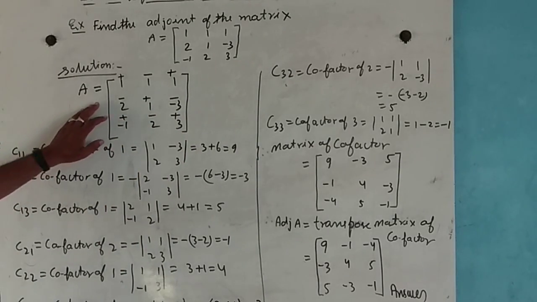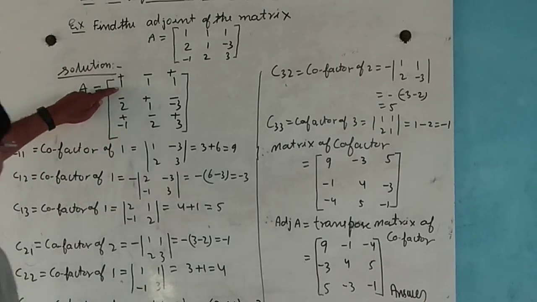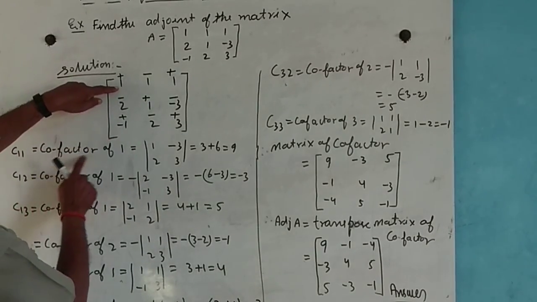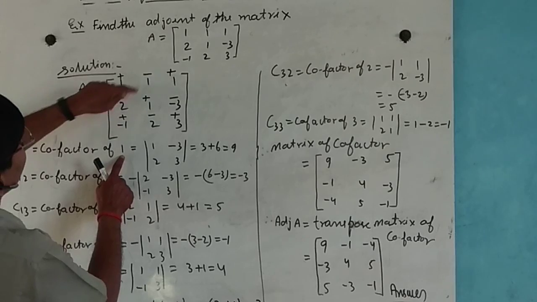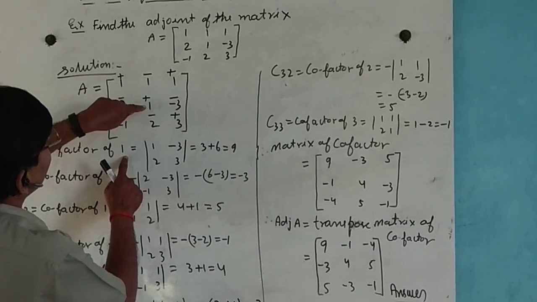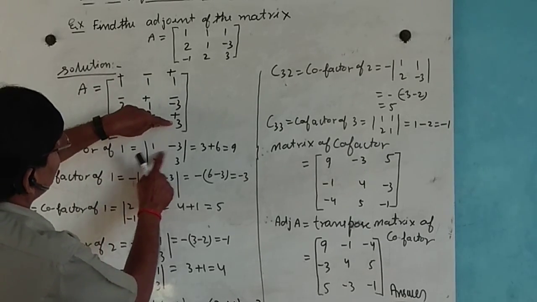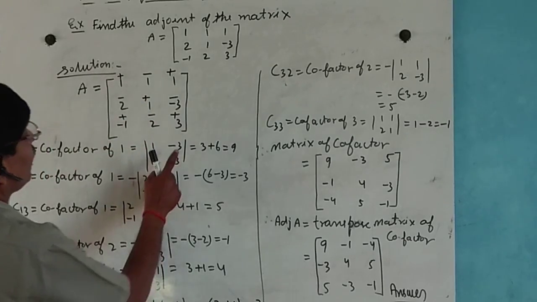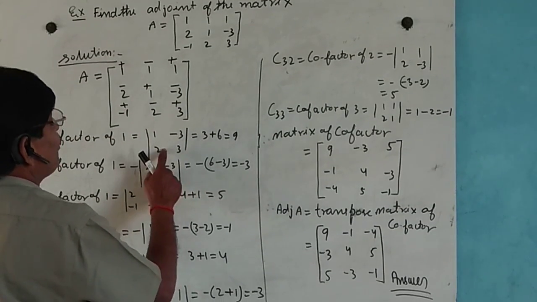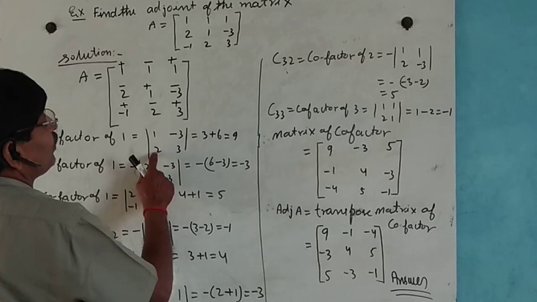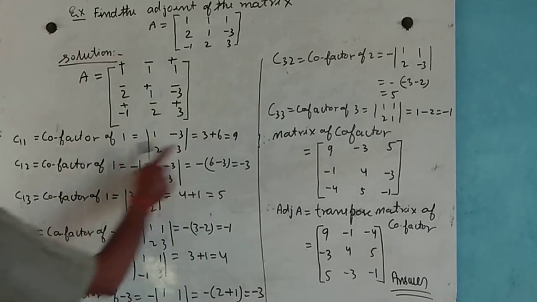Now we calculate the cofactors. Cofactor C11: deleting the row and column of this 1, minus 3 times 2 and 3 times 1 is 3, minus of 3 times 2 is 6, plus, so this is 9.